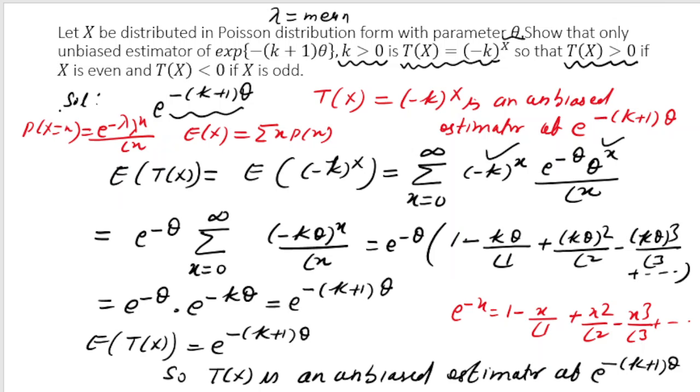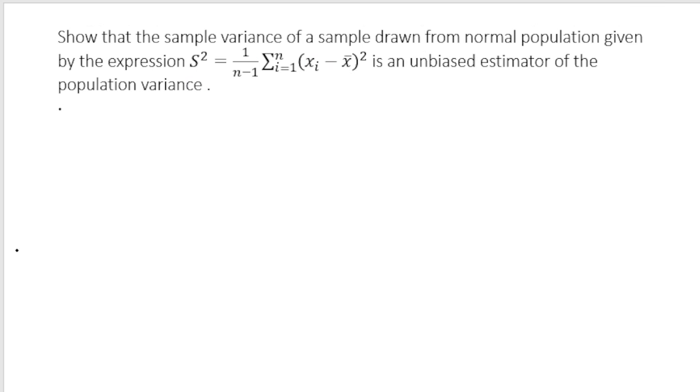We are 32 minutes in the video, so let us quickly solve. This is a very important problem, may be asked in exam, and you will also be noticing later that in testing of hypothesis I will be using this result. So be very careful. This is a very interesting problem, so I want all of you to be focused. So what we have to do, we have to show that the sample variance of a sample drawn from normal population given by this expression is an unbiased estimator of the population variance, which is sigma square, right?